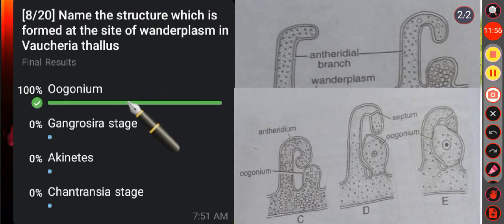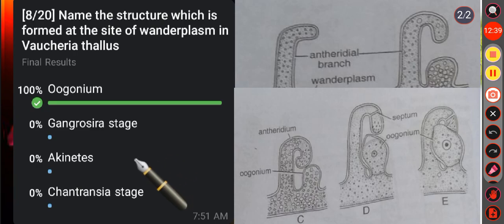Then see the other options, that is Gongrosira stage. It is a stage in the life cycle of the alga Vaucheria. We know aplanospores are formed on the terminal part of the lateral branches. Then the aplanospores by successive divisions may form numerous thin-walled bodies. When many aplanospores remain attached to the parent thallus, the thallus gives the appearance of another alga, that is Gongrosira. So this condition is called the Gongrosira stage, which is commonly seen in the alga Vaucheria. Then in option C, that is aplanospores, they are thick-walled resting spores.